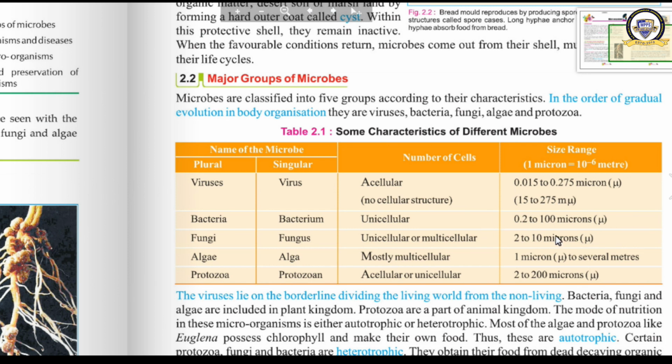See, here is a table for you. Here you can see the names of microbes, the number of cells that particular microbe consists of, and their size. The first name of the microbe and its properties I am telling you, the rest you have to learn yourself. First one is viruses and its singular is virus. It is acellular, that is no cellular structure, and its size is 0.015 to 0.275 micron. Okay, rest you can see and learn.